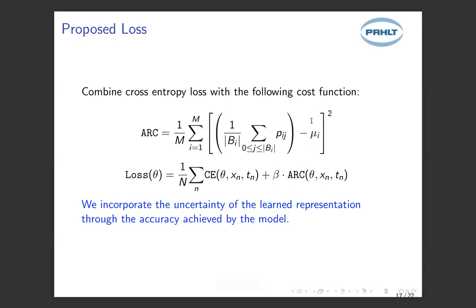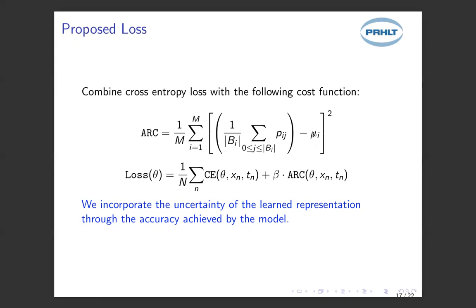Here, mu y represents the following. Suppose we get a batch of samples and we forward them through a neural network, and we get the highest confidence assigned by the neural network for each of these samples. We partition the confidence range into m bins. So for example, if m is 10, this means that we partition our confidence range into bins that go from 0 to 0.1, 0.1 to 0.2, 0.2 to 0.3, and so on. We compute which of the sample probabilities lie in each of these bins. And for each of these bins, we compute the average confidence and the accuracy.